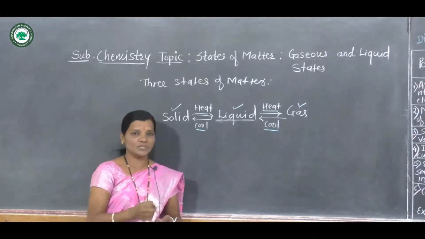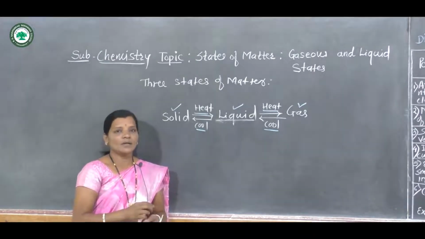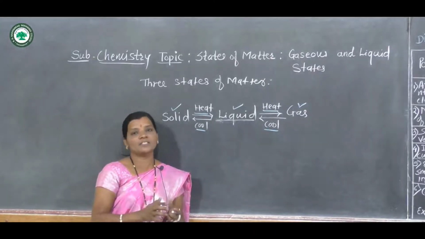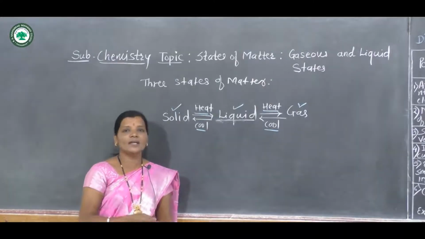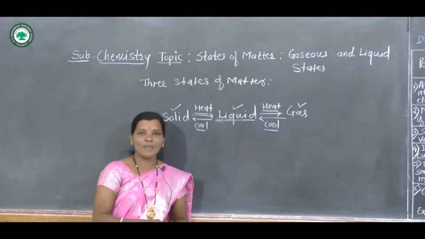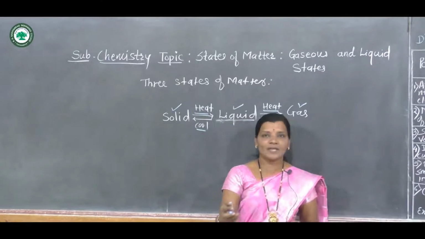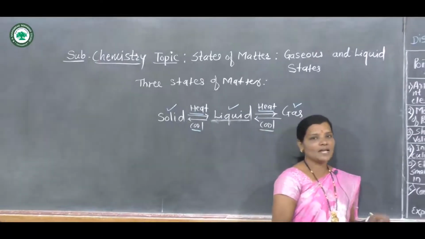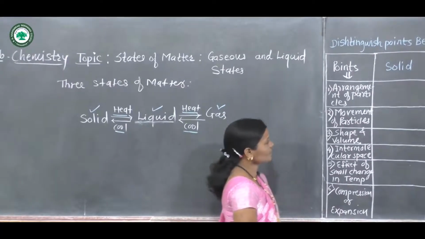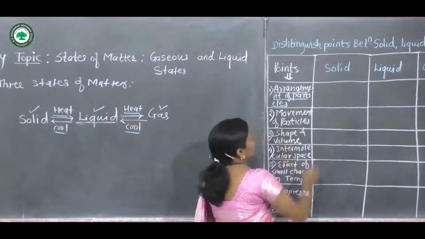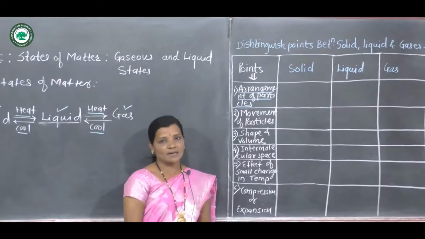and cooling process. Now here in this topic, first we should know what are the main differences between solid, liquid and gaseous state of matter. Let us see the distinguishing points between solid, liquid and gaseous state of matter. Now let us see here the first point of distinction, that is arrangement of particles.